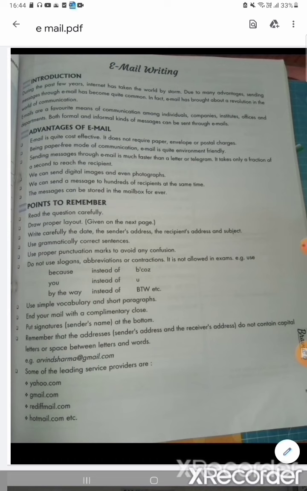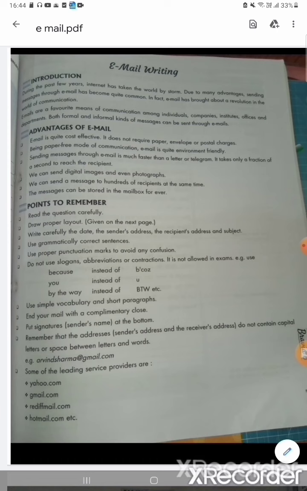Today we are here to start our new topic, email writing. This is our writing section part, email writing. These days we are usually using email to send our messages from one place to another. We are not using letter writing or the telegram so much these days. Firstly, we were using letters or telegrams to send our messages from one place to another.